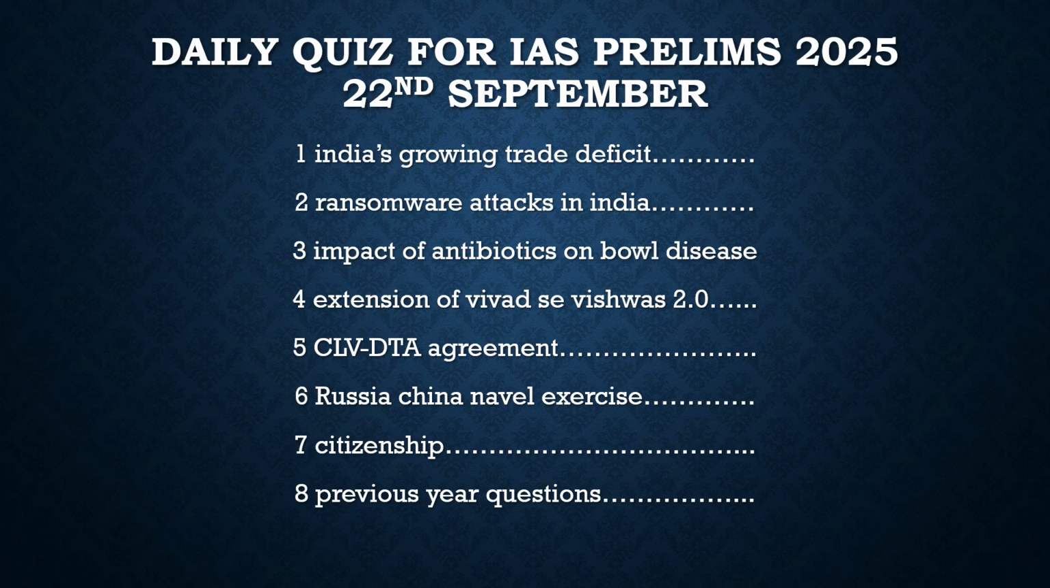Now with this, without any delay, let's have a look at the first topic from which we are going to derive the questions. It is actually about India's growing trade deficit. The report came out with respect to the months of July and August, and we are seeing that India is growing in trade deficit. We are going into a huge phase of trade deficit.